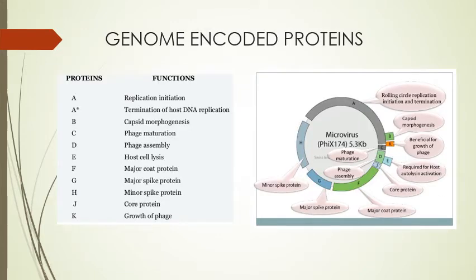Now we will see the functions of the encoded proteins. Here A plays a role in rolling circle replication, initiation and termination. A star plays a role in termination of host DNA replication. B plays a role in capsid morphogenesis. C is for phage maturation. D is for phage assembly. E does the host cell lysis. F is for major coat protein. G is for major spike protein. H is for minor spike protein. J for core protein, and K for growth of phage.